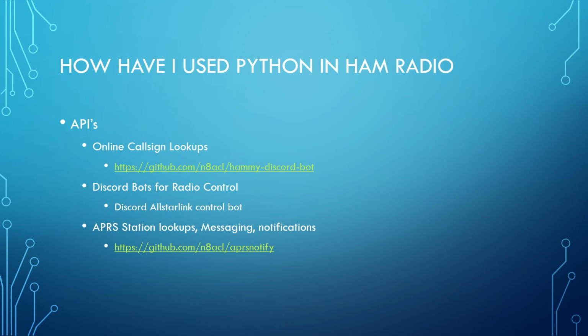This is a bot that will sit in ham radio Discord servers or ham radio themed Discord servers and allow its users from any text channel to do an online call sign lookup. You can tell it, hey, I want to look up N8ACL. It will go out and pull all the information about me and display it right there in Discord for you, so you don't even have to leave the application.